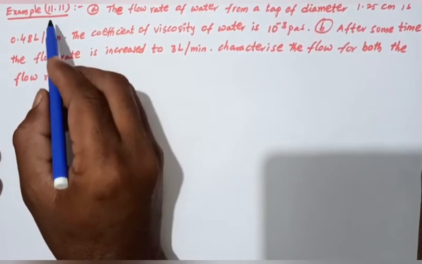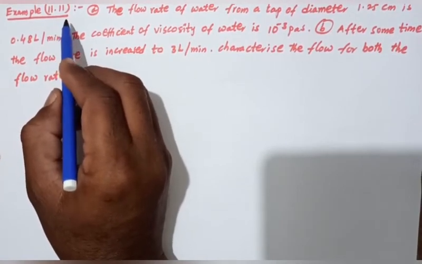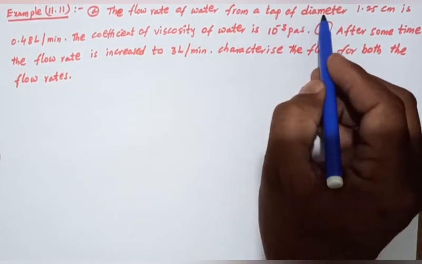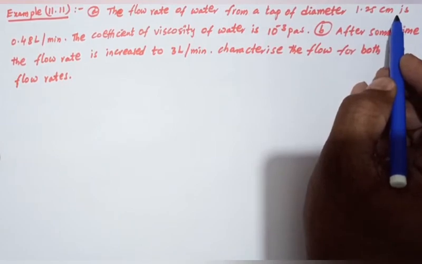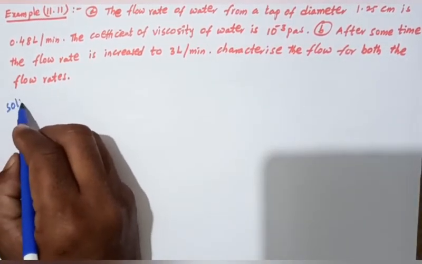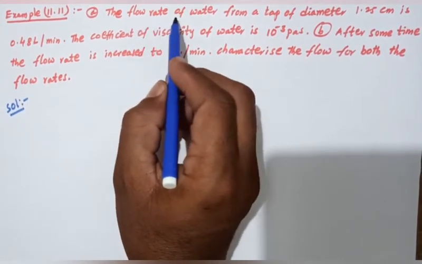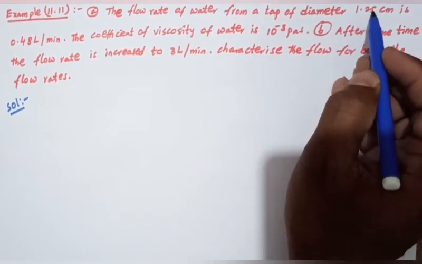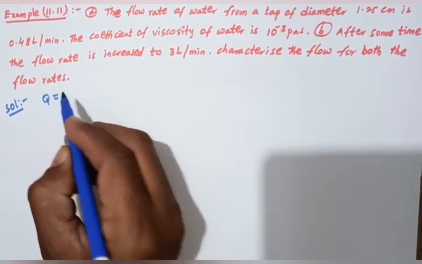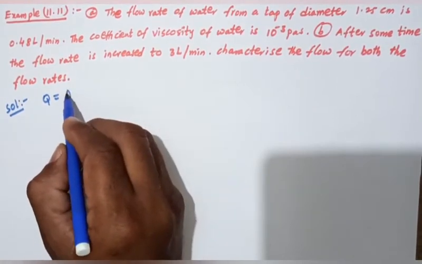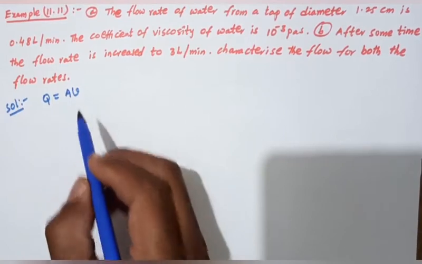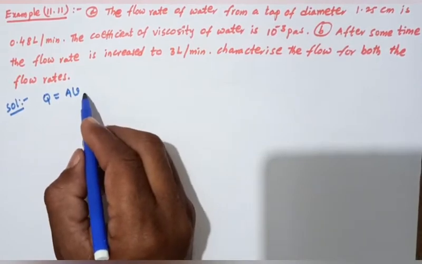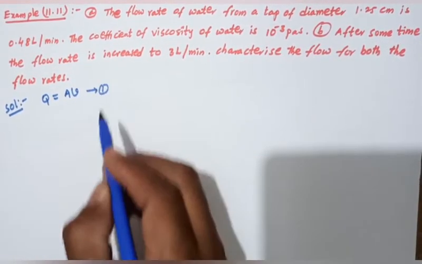Now example number 11.11. It is the flow rate of water from a tap of diameter 1.25 centimeters. So here, the flow rate of water Q equals area into velocity, Q = A × v. This is equation number 1.